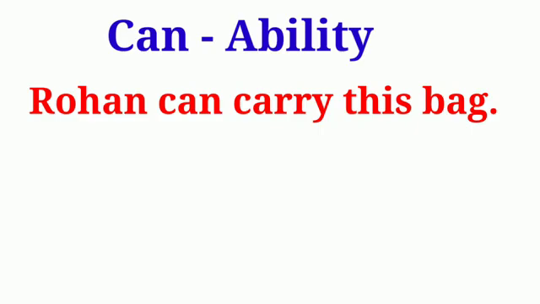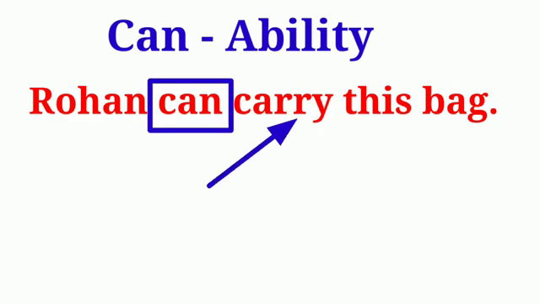Students, if you look at this sentence, Rohan's ability of carrying the bag is expressed here with the help of modal verb can. Secondly, as I told you, the main verb that follows the modal verb does not take suffix s with it. The main verb that follows the modal verb has to be in bare infinitive form. Let us look at the main verb carry in this sentence. It is the base form of the verb without suffix s or ed or ing.